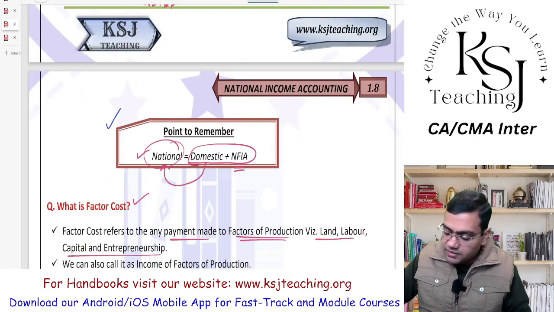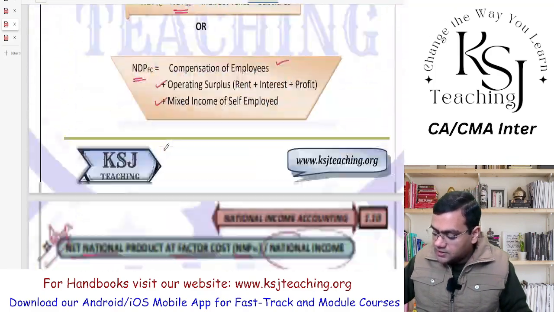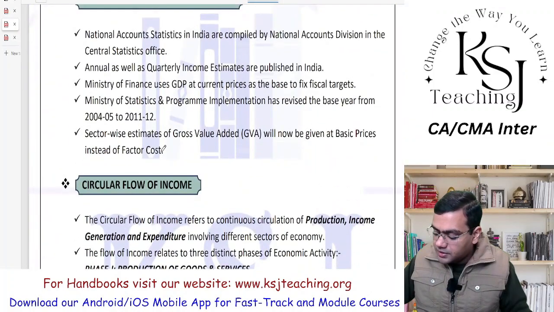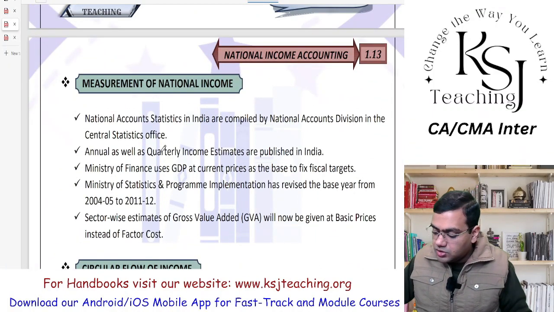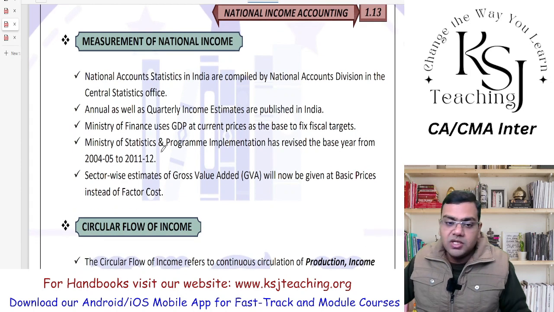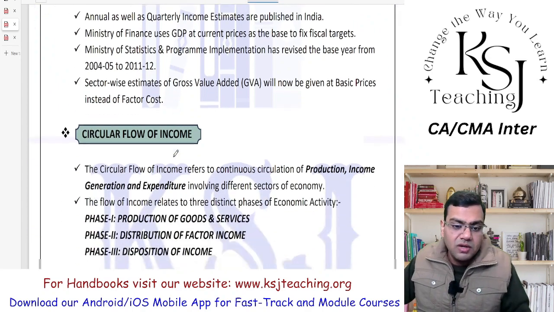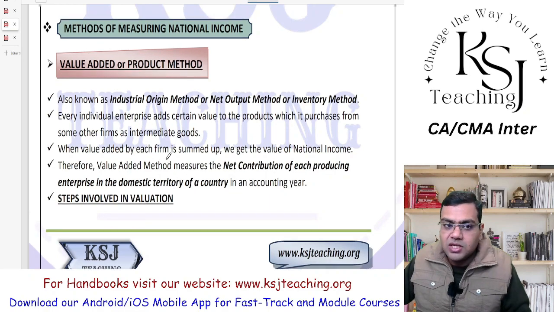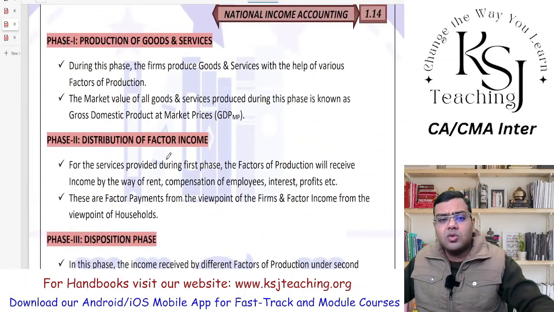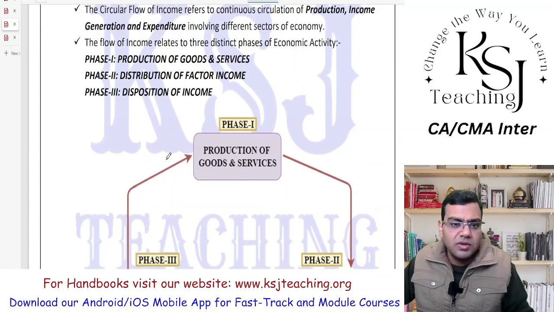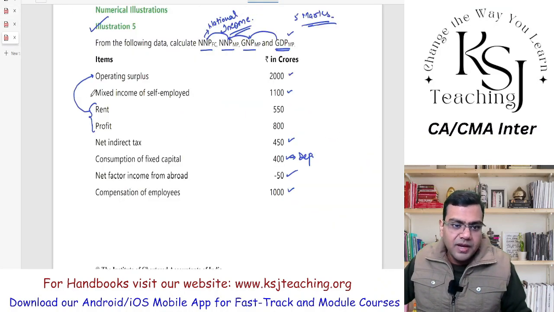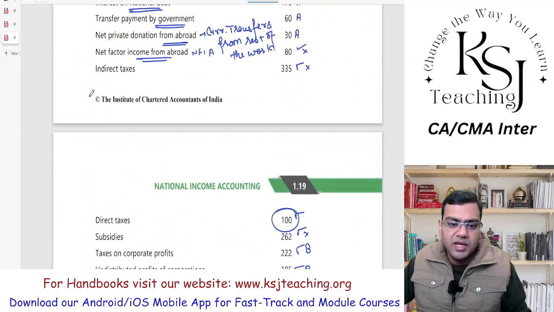After these illustrations, we will be starting with the new topic. Next lecture will be about the new topic, that is measurement of national income. How do you actually measure the national income? There is circular flow of income. There are various methods of calculating the national income. So I have absolutely simplified the ICAI material in this book, right? If there is anything which is not there, I will let you know, right? Otherwise, everything we have covered accordingly.